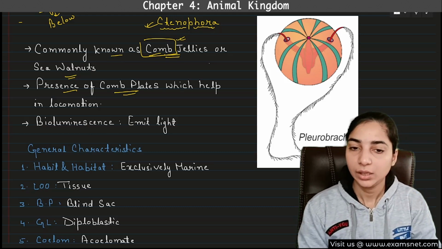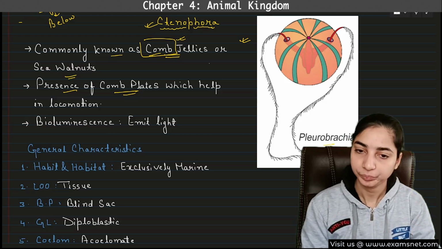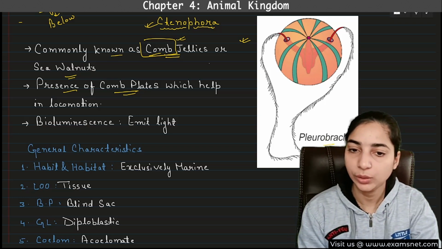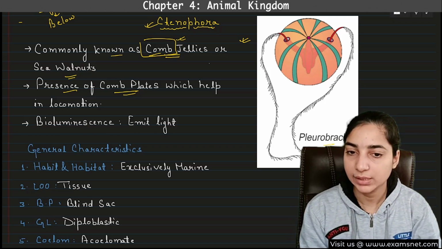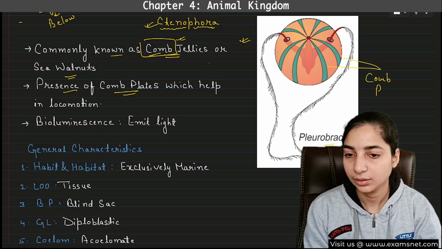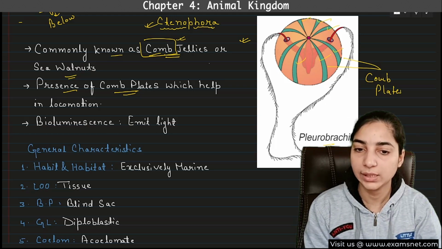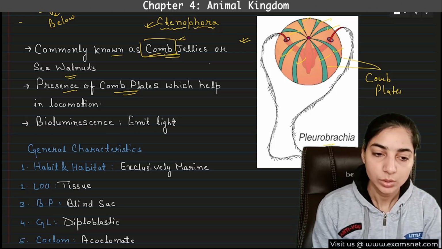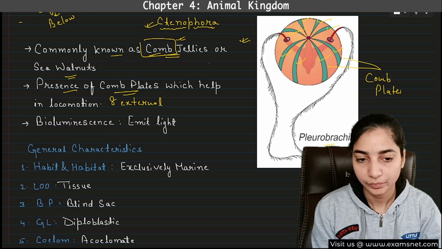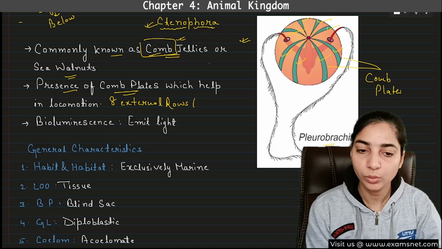What are comb plates? Here you can see this diagram. This is the diagram of Pleurobrachia, one of the ctenophores. You can see this round shape, and in this red color round shape, you can see blue linings. These blue linings are nothing but the comb plates. And how many comb plates are there? Just count them. 1, 2, 3, 4, 5, 6, 7, 8. Total 8 comb plates. So there are 8 external rows of comb plates. Not 8 pairs, but 8 in number. Or you can say 4 pairs.